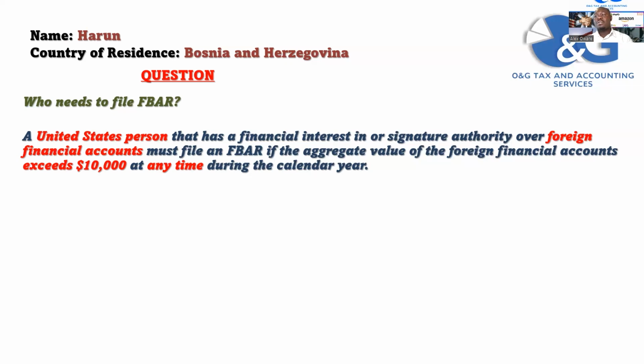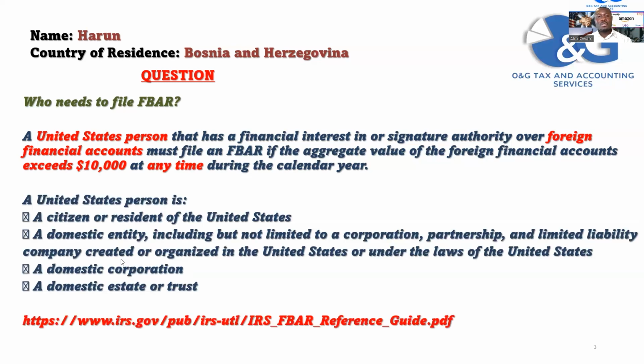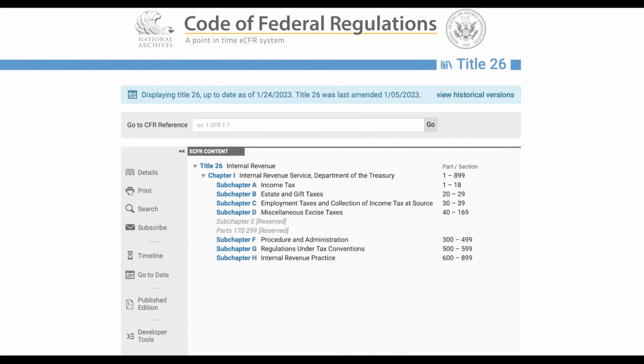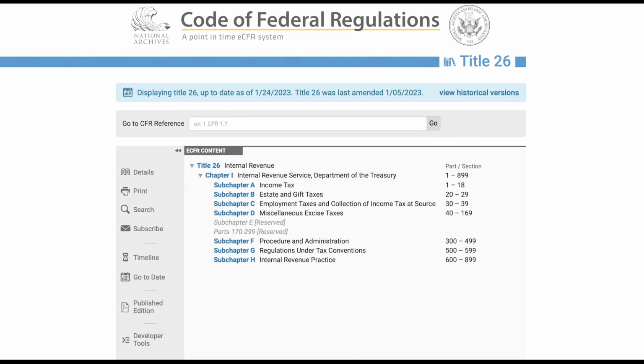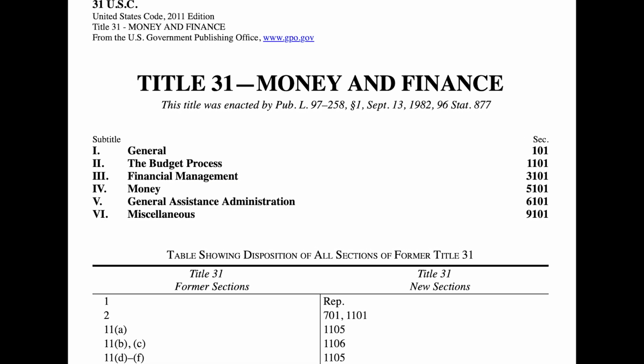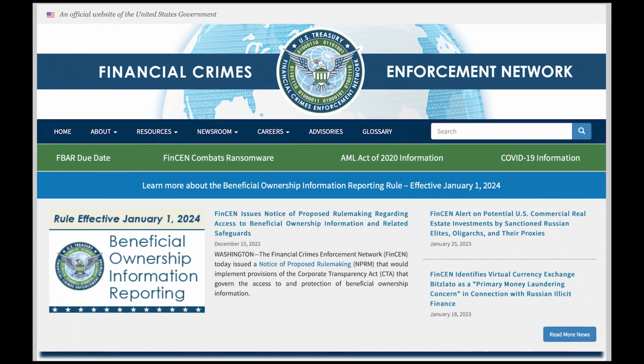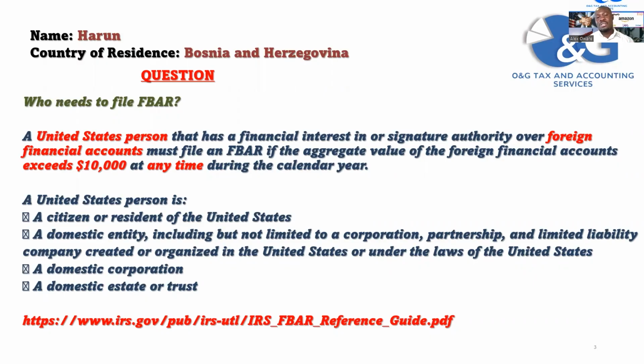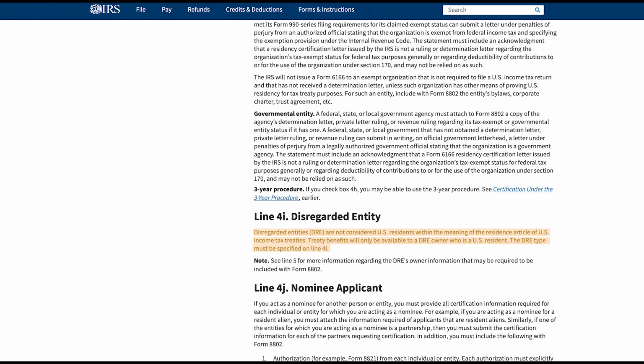And the biggest question is, who is a U.S. person? Most of you here are not U.S. persons, but there's one thing that could trigger you to file these forms, which is if you have an LLC. In the U.S., Title 26 governs the U.S. tax code, and then Title 31 governs FBAR. So FinCEN, the Financial Crimes Enforcement Network, is under the Treasury Department. Different codes define who a U.S. person is. A single member LLC cannot be considered a U.S. person